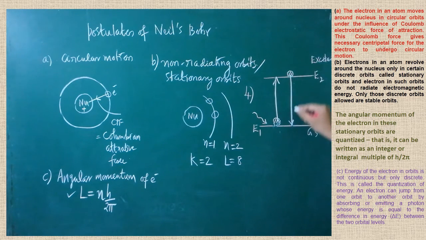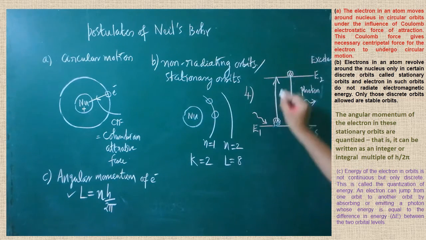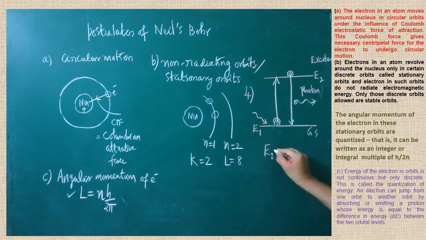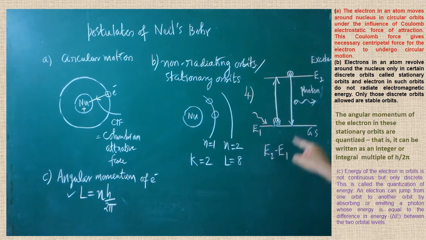So when it is descending, when the transition takes place from the excited state to the ground level, the difference in energy will be emitted in the form of radiation, especially electromagnetic radiation, in the form of a photon. How do we calculate the energy of the emitted photon? We find the energy difference, E2 minus E1, between the excited state and the ground state. That gives you the energy of the emitted photon or radiation.